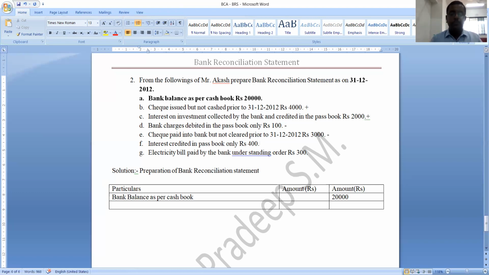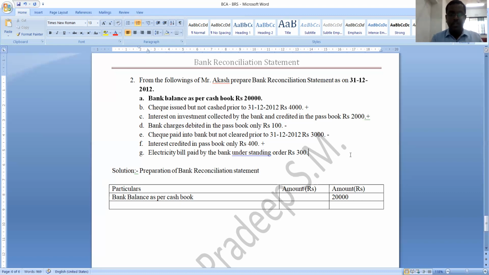Okay, next one. Interest credited in passbook only, rupees 400. Credited in passbook means passbook balance increases. So in order to get this passbook balance, you should increase cash book balance. So which sign must you assign? Plus sign you must assign.